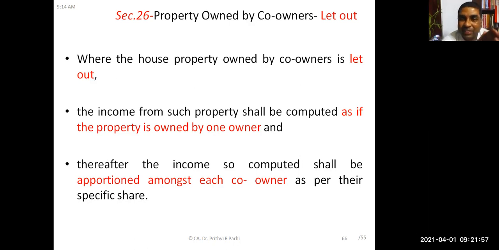After that, once income from house property is computed, treating the property as one owner, that same income needs to be apportioned on the basis of specific shares. Suppose it is 50-50 share, then income needs to be apportioned in the 50-50 ratio. If it is 40-60, in that ratio that income needs to be apportioned.